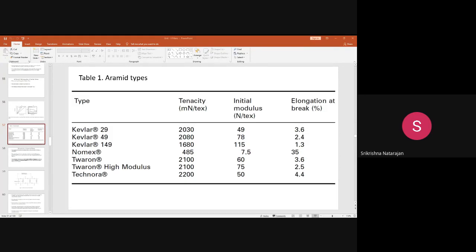And what is the reason for that? As I've told you already, it has a very high orientation. That orientation aspect I have explained in the morphology. So when you want to cut the fiber, you need special shears and cutting tools. With normal hand or any kind of thing, you cannot easily cut the aramid fibers.